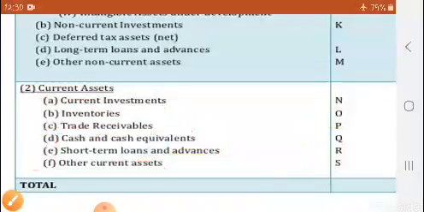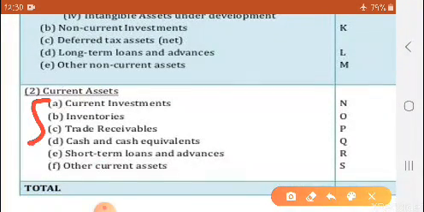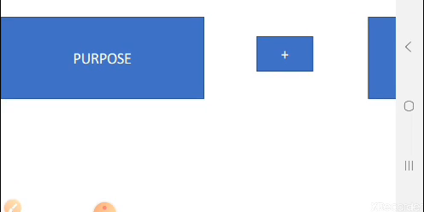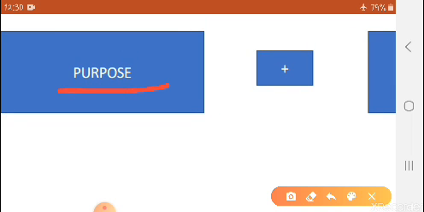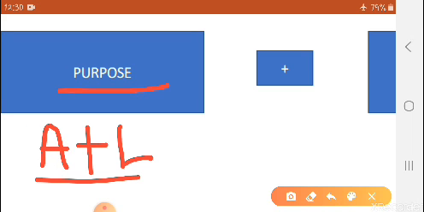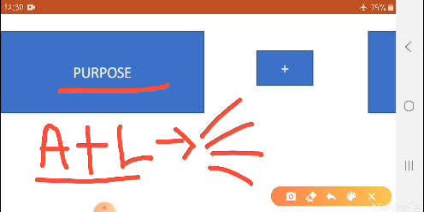Okay, so you have to keep these things in your mind. And I hope with this understanding you will easily remember this format of the balance sheet. There is no need of recitation. There is a simple concept we are going to use. We want to show the financial position, so we are going to show assets and liabilities, and our concept is full disclosure. So we are going to show all the assets and liabilities, like shareholders funds, non-current, current, fixed, tangible, intangible.